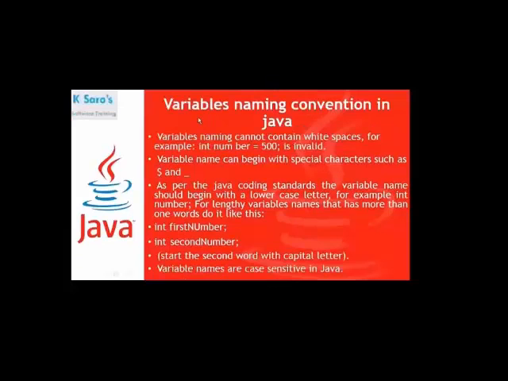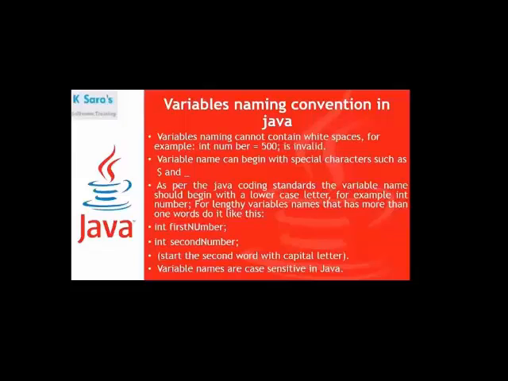Now, variable naming conventions in Java. So what are the naming conventions? Variable names cannot contain white spaces. We have written variables previously: ch, number, name. If it is a small word with a small number of characters, there is no problem.